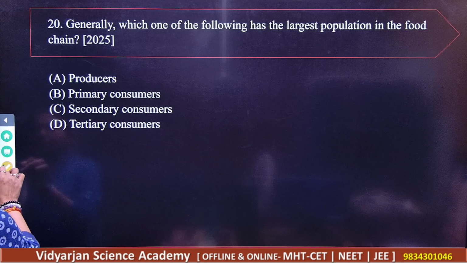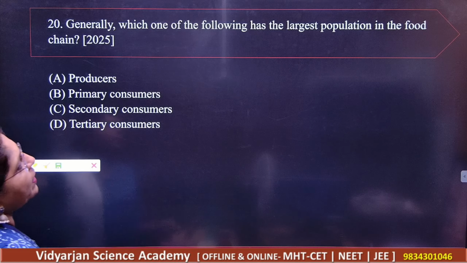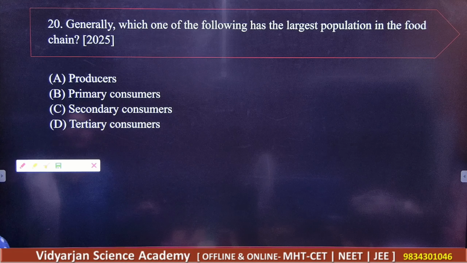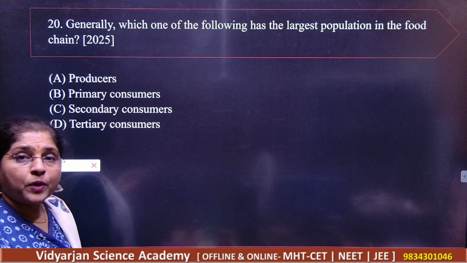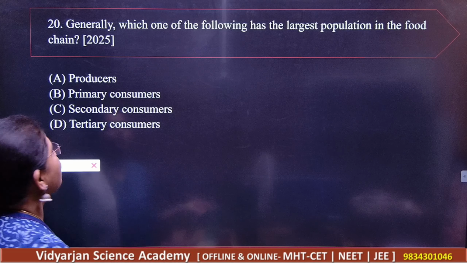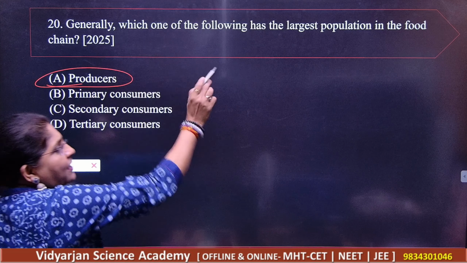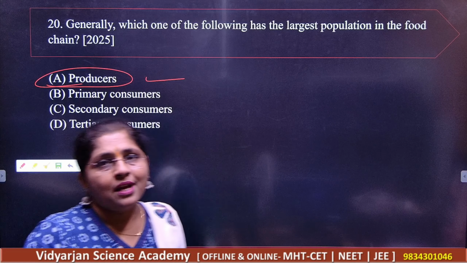Next, for 20. Generally, which of the following has the largest population in the food chain? Producers, primary consumers, secondary and tertiary. So students, very, very easy. Of course, producers are at the highest level. You know this very well.